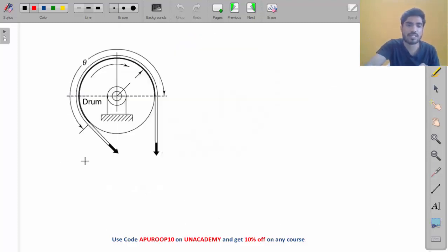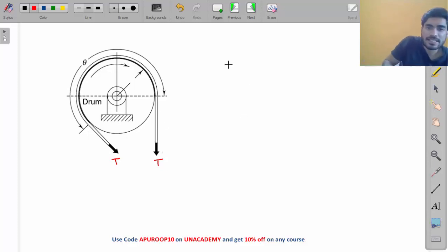If there is no friction, then both the tensions will be the same, T and T. This will happen if there is no friction, but here there is friction, right? So the tension on both sides will be different, my friend. One tension will be greater than the other tension.